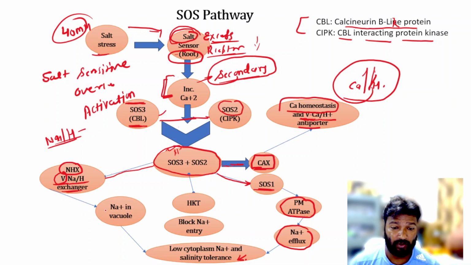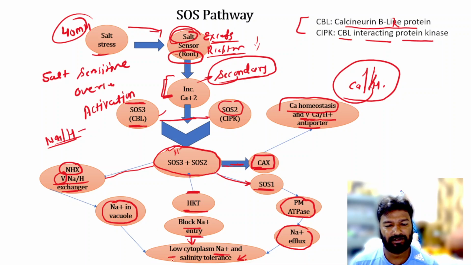So it increases the sodium in the vacuoles. When the sodium is transported to the vacuole, there will be a reduction in the cytoplasmic sodium. Next strategy, they inhibit the HKT activity. This decreases the sodium entry in the cytoplasm, which finally reduces the cytoplasmic sodium.